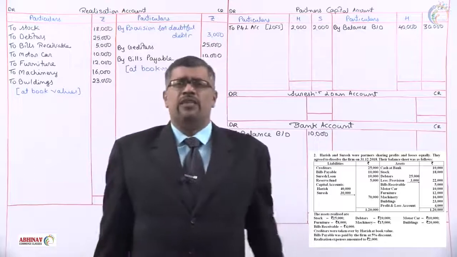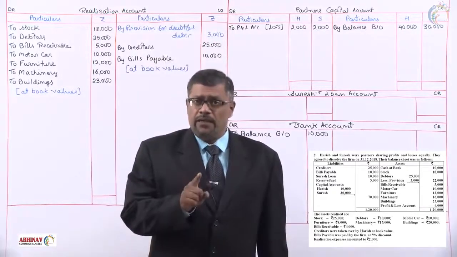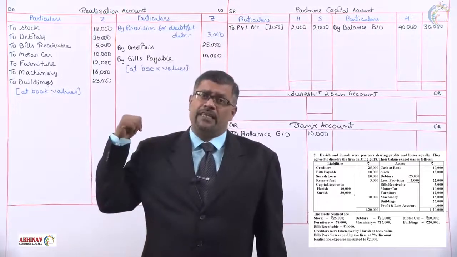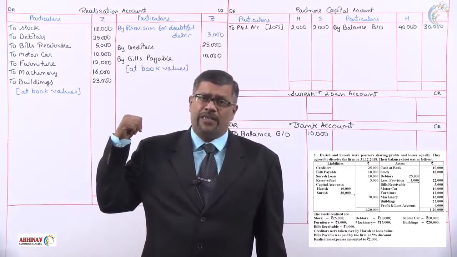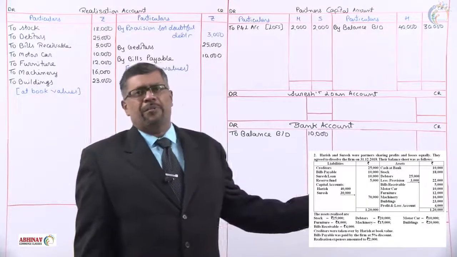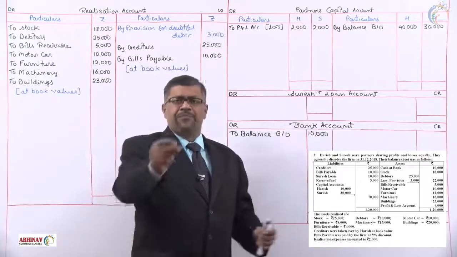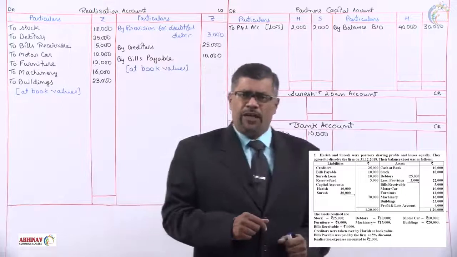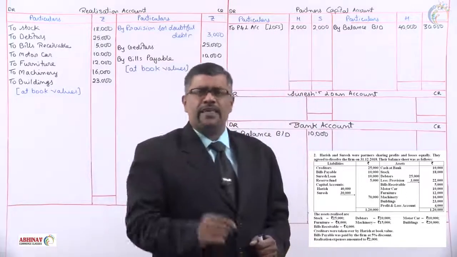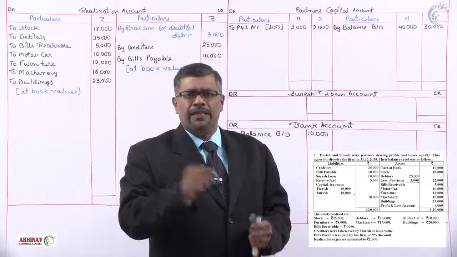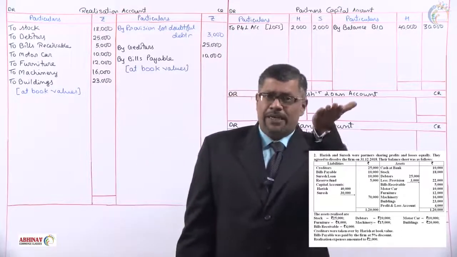Then we have Suresh loan. Suresh is a partner, so his loan cannot be taken as other liabilities or current liabilities in realization. For that, we prepare a separate account, Suresh loan account. 10,000 is the balance. Now the question is where to take the balance brought down, on the debit side or on the credit side. What is Suresh loan? A liability. 10,000 is a liability.